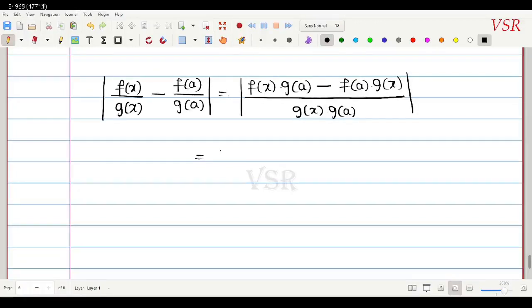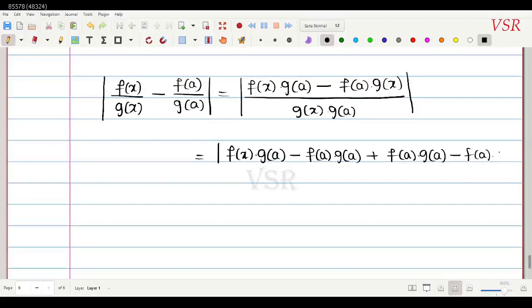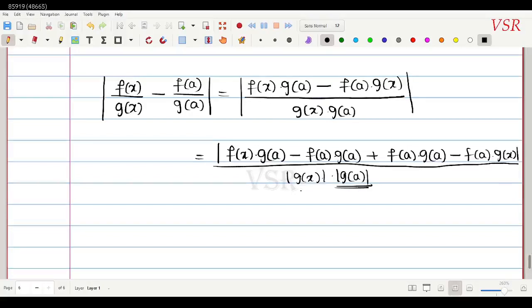So what we will have, this is equal to modulus of f of x into g of a minus f of a into g of a plus f of a into g of a minus f of a into g of x, divided by modulus of g of x into modulus of g of a. This is a constant, this is not a problem for me. Only this I have to approximate.